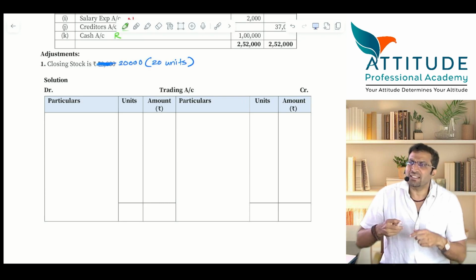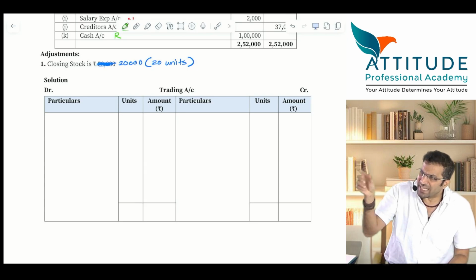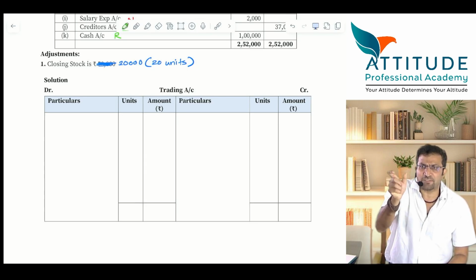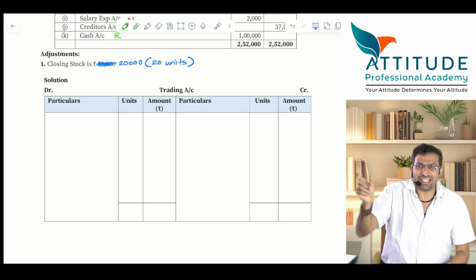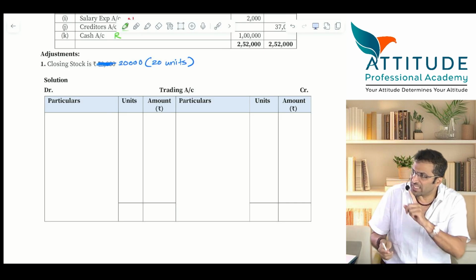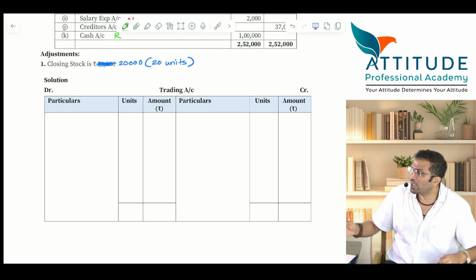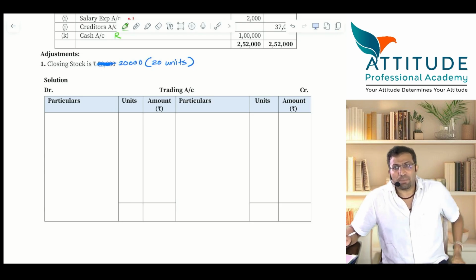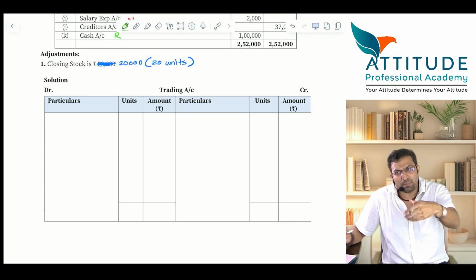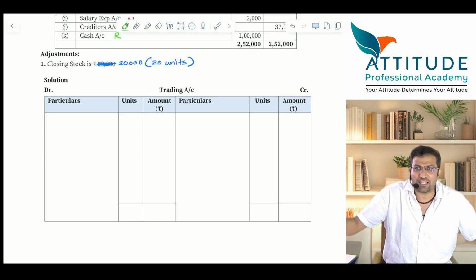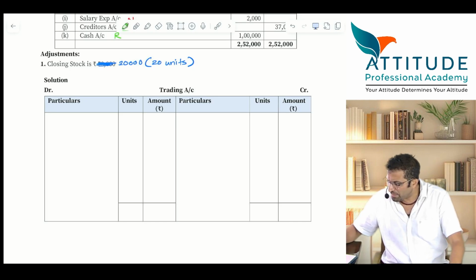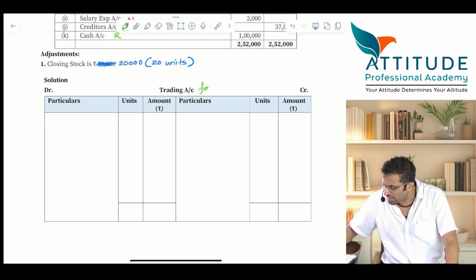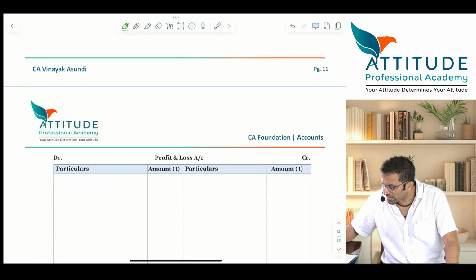Capital as on 31st March, mera itna capital hai. As on 31st March this is my asset. So you cannot say it is for year ending. Balance sheet is for one single day. Is that clear? And if you prepare balance sheet every 15 days, the balances will change because in 15 days the transactions have taken place. Is that clear? So always remember, trading account is always for year ending. Whatever is the year end. Profit and loss account is for the year ending.